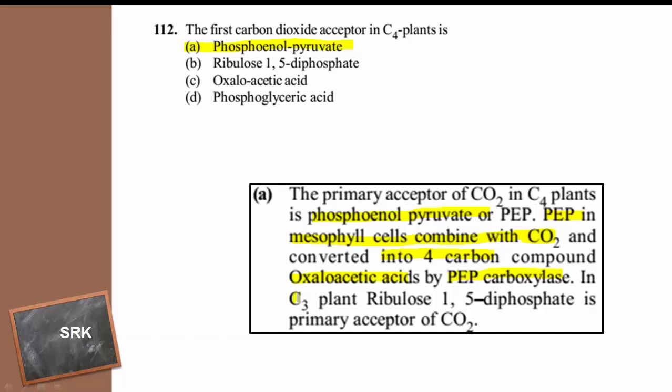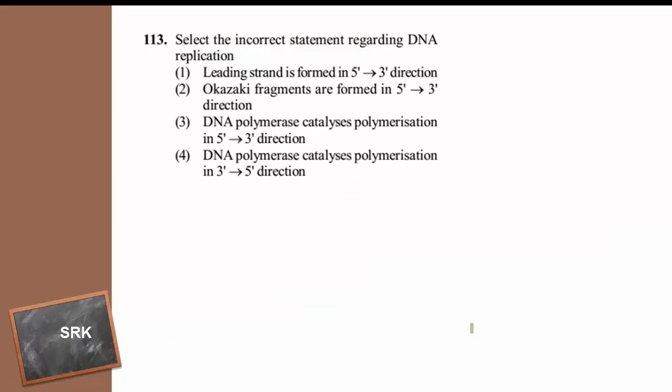Whereas in case of C3 plants, the first acceptor of carbon dioxide is ribulose 1,5 diphosphate and this accepts the atmospheric carbon dioxide in the presence of the enzyme Rubisco and results in the production of a 3 carbon compound. That is why the plants are called C3 plants. Then moving to the next question.